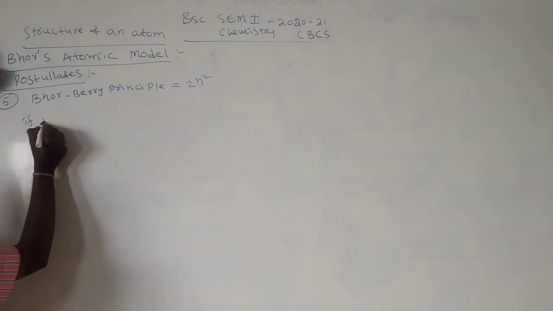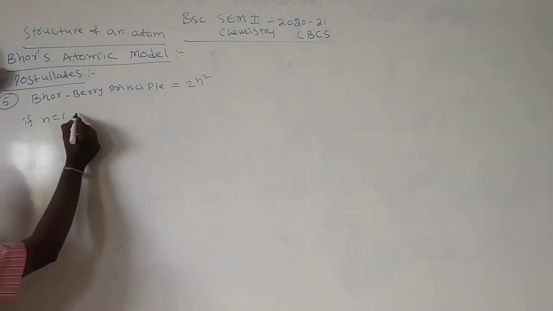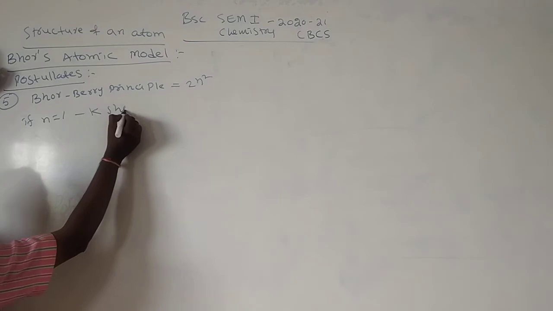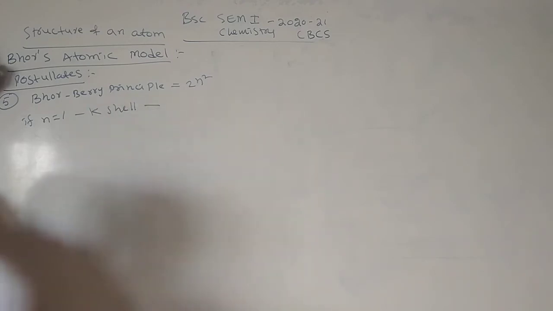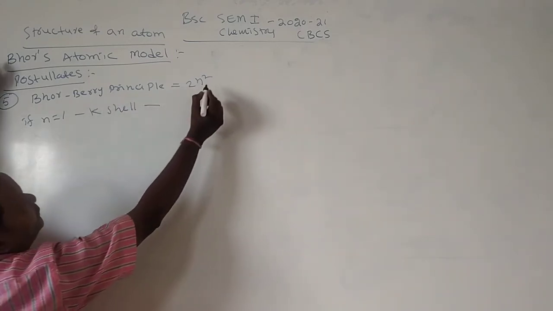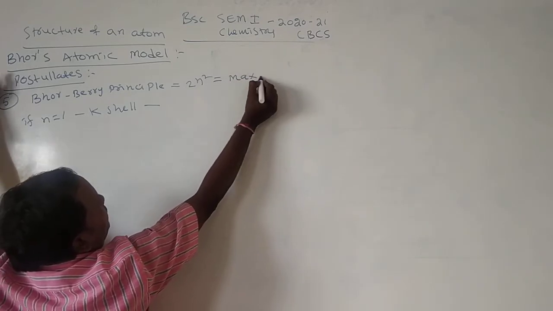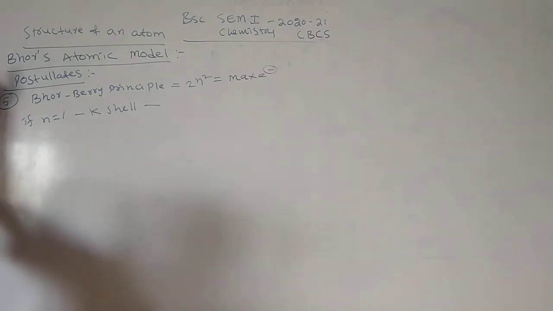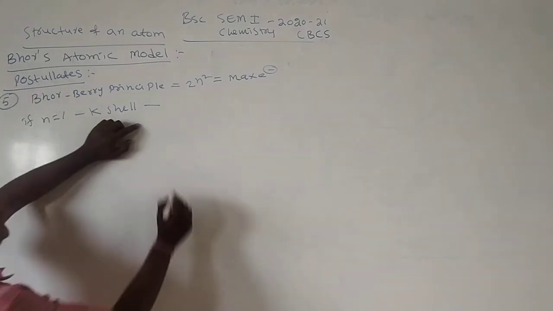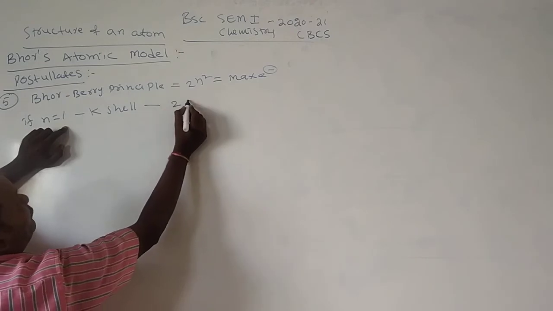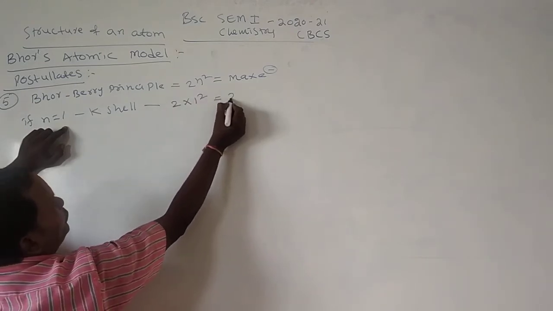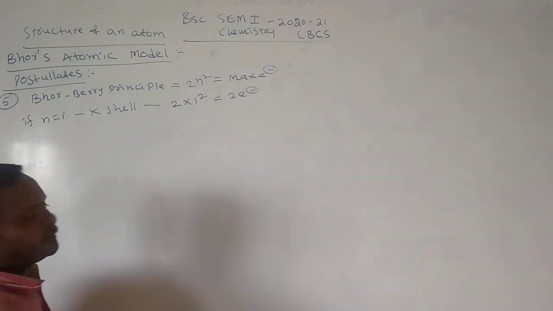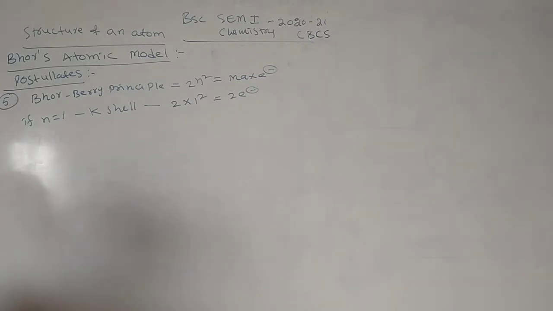If n is equal to 1, the first shell is called the K shell. Here n is equal to 1, so 2 into 1 square is 2. Maximum electrons in the K shell: 2 electrons.